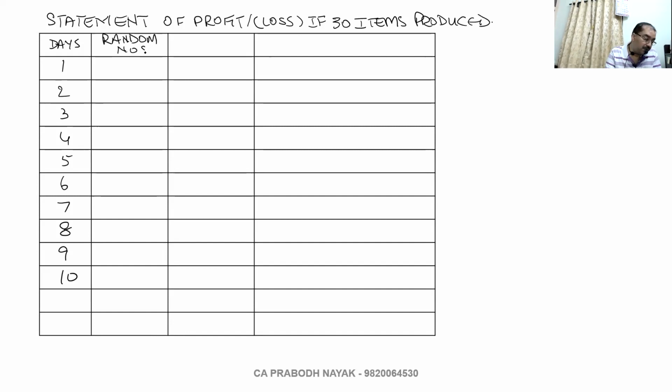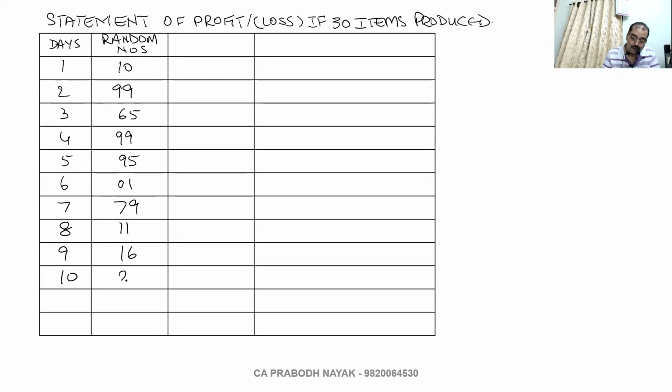Random numbers: 10, 99, 65, 99, 95, 01, 79, 11, 16, 20. Units sold. Profit or loss.